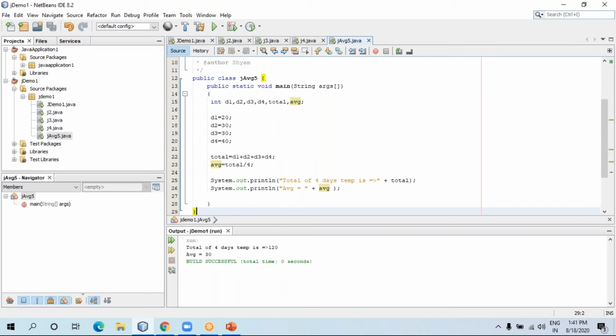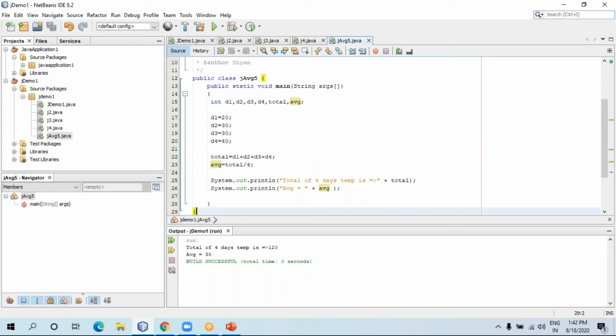First of all, decide the number of variables, how many variables you want to take. You may want to display the addition of three values, five values, or two values. Accordingly, take variables along with their data types. Then store something, because without storing any value like 20 or 30, there is no meaning in adding it. Java won't allow you to use a variable without storing a value. So we have to store it first and then we can go ahead. So this is the basic funda.